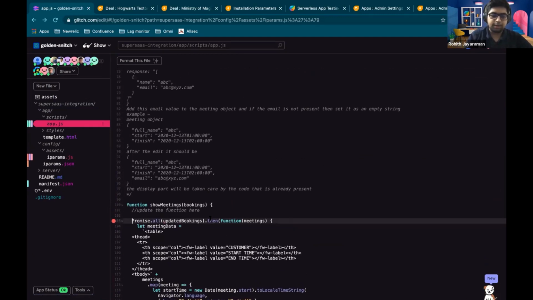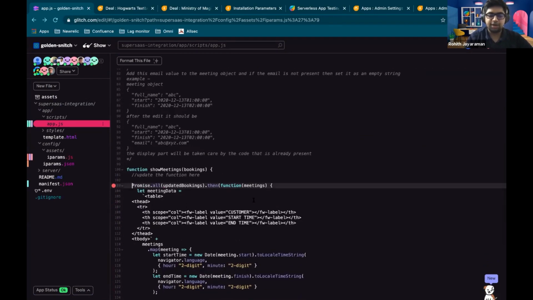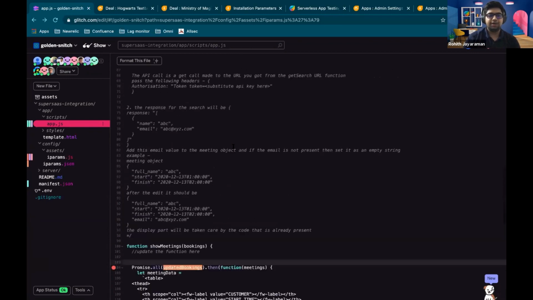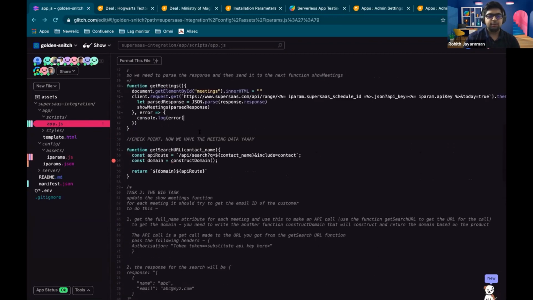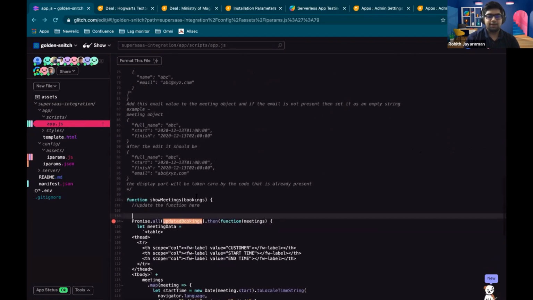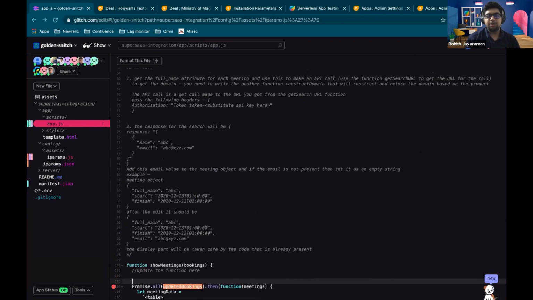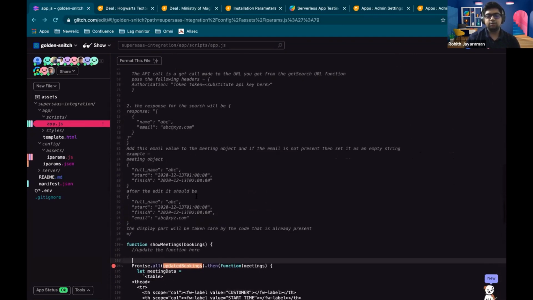So what we need to do now is basically before this happens. This part, this promise.all and everything after that is the part that displays the calendar itself. What we need to do before that is make an API call for each of the meetings that we obtained from the previous step, and try and get the email ID of the contact.